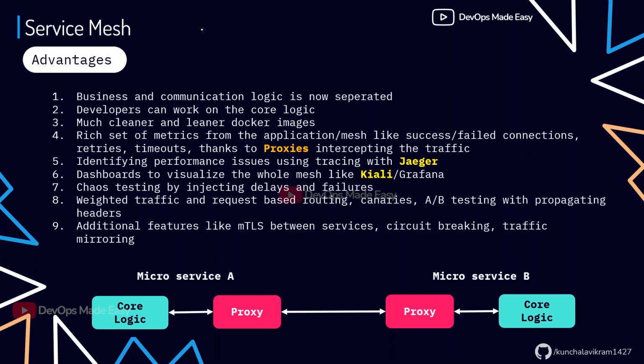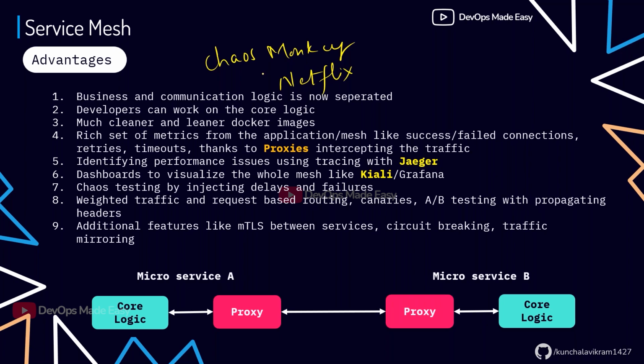Have you guys heard of Chaos Monkey from Netflix? Yeah. So what does Chaos Monkey do generally? It will introduce some fault, and the system has to take care of it and heal those issues.